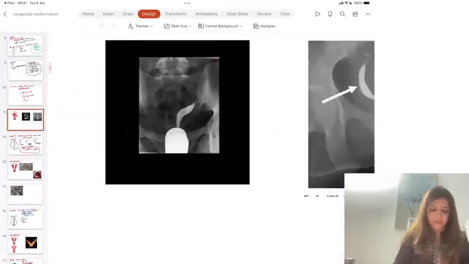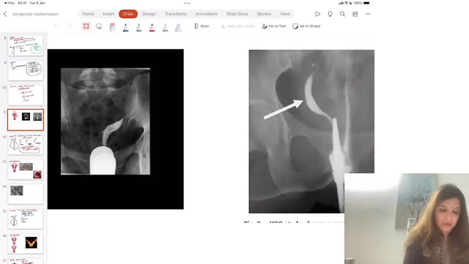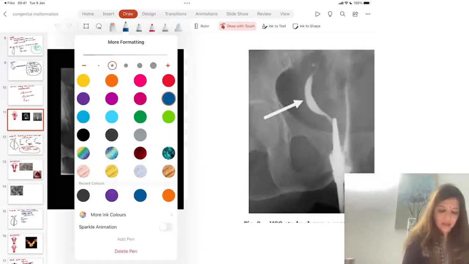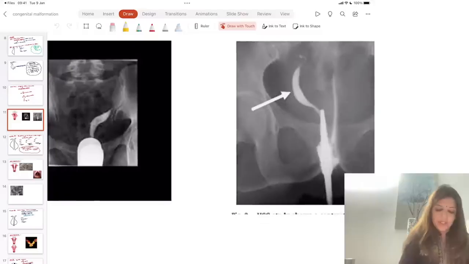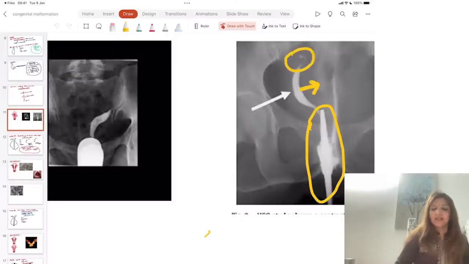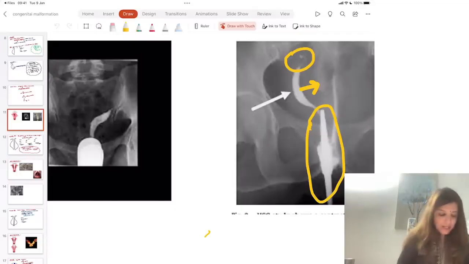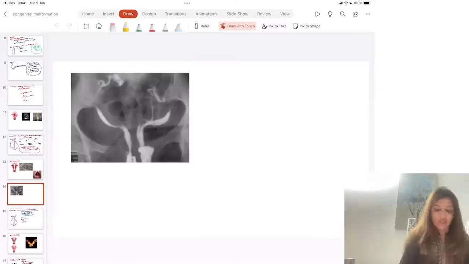So look here. What are you seeing in this image? In this image, you are seeing, this is a Leach-Wilkinson cannula. You are seeing a banana shaped uterus and you are seeing a single fallopian tube. Because you are seeing a single fallopian tube, a banana shaped uterus, that means this is a case of unicornuate uterus, right?